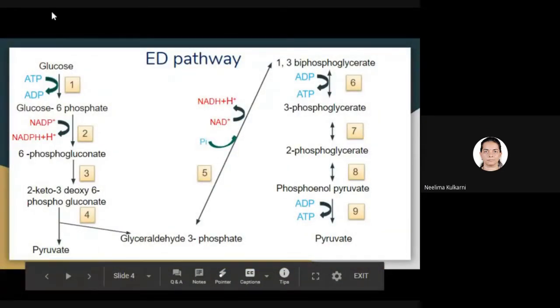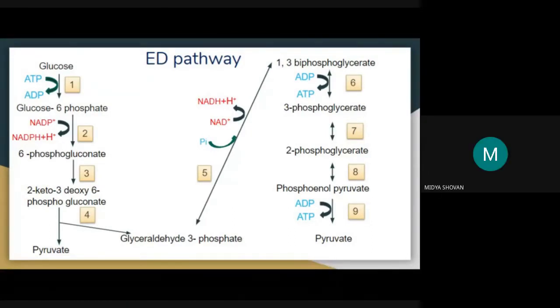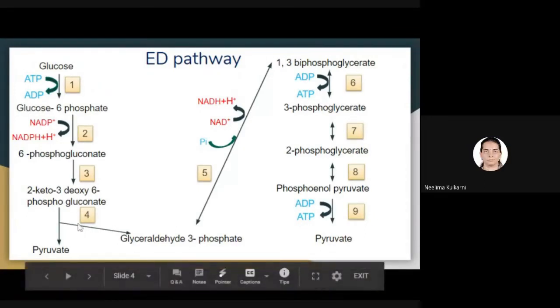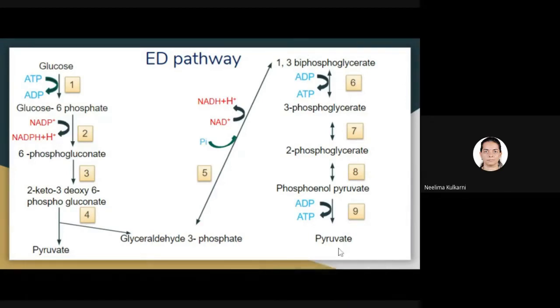In ED pathway as well, although a different reaction is used, can you name this enzyme, students? ED pathway enzyme which acts on KDPG. Yes, who will name this enzyme? Yes, Gloria has answered. Yes, aldolase. KDPG aldolase. Very good. So KDPG aldolase will give pyruvate as one of the products, and then glyceraldehyde 3-phosphate will be converted to pyruvate using the enzymes of Embden-Meyerhoff-Parnas pathway.